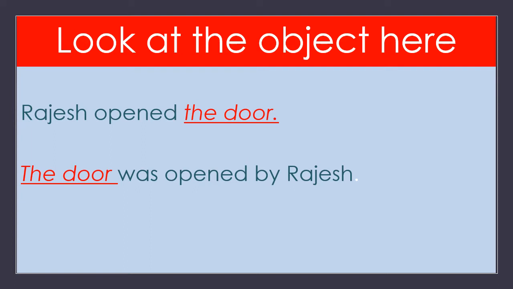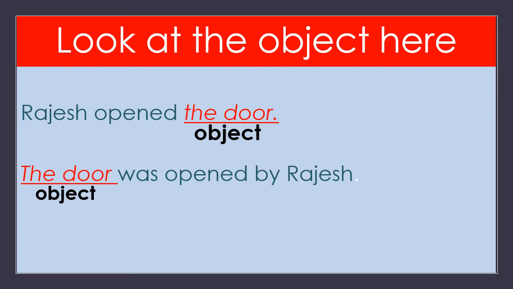Here, the door is called the object. I already told Rajesh is the subject. Now the door is the object. The object is changed from last to first. Here we have given preference to the object.